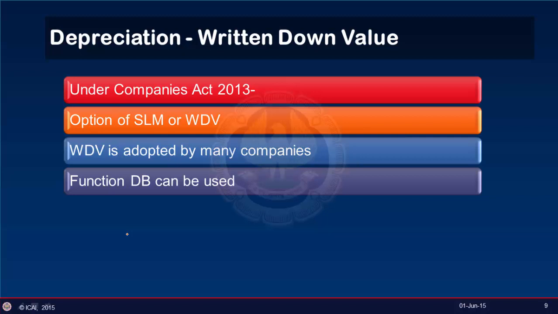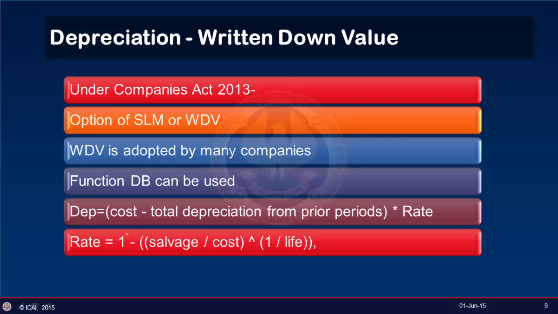In the case of DB, depreciation is equal to cost minus total depreciation from prior periods, multiplied by the rate. To calculate depreciation under the written down value method, we apply depreciation at a fixed depreciation rate to the written down value of the asset.